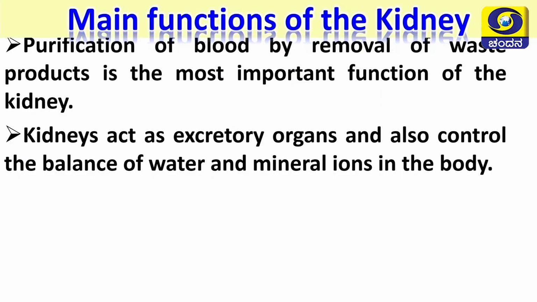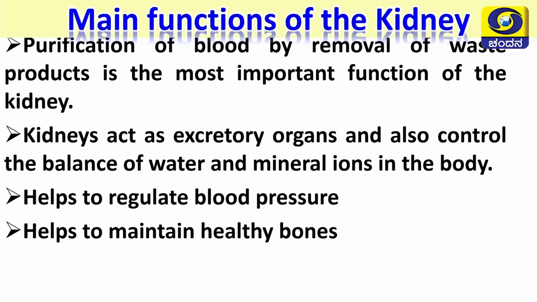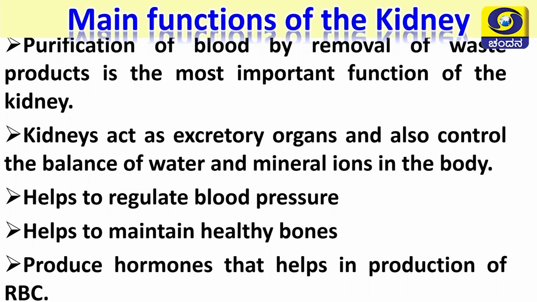Kidneys not only act as excretory organs but also control the balance of water and mineral ions in the body. These kidneys help to regulate blood pressure by secreting a few hormones, and they help to maintain healthy bones. It activates vitamin D so that it will easily absorb the calcium present in our food. Kidneys produce erythropoietin hormone that helps in the production of red blood corpuscles.